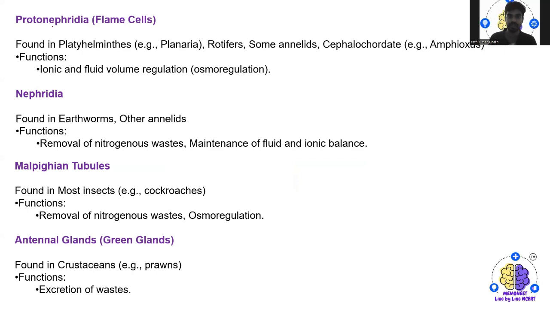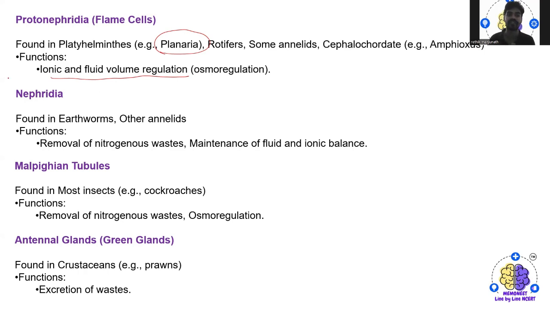We have flame cells, also called protonephridia, which are found in the platyhelminthes, such as planaria, and in some annelids, cephalochordates and rotifers. The major function of flame cells is ionic and fluid volume regulation, that is nothing but osmoregulation.